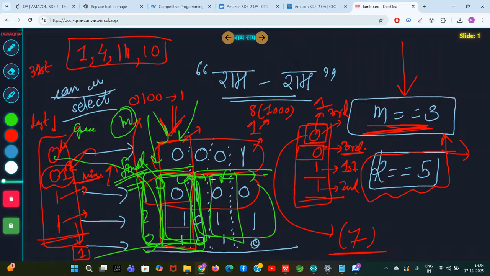If you're not able to do this, give up and go to the next index and try to convert it to 1. See, let's say you're trying to achieve 1 at this index. If you have failed to do so, you try to achieve 1 at this index. The number will be small, but it will be the second largest. If you fail here, then try the next one like this. Okay.